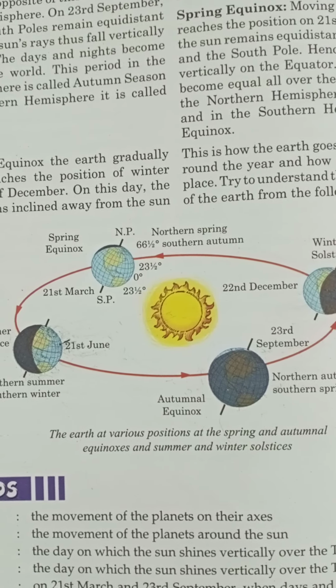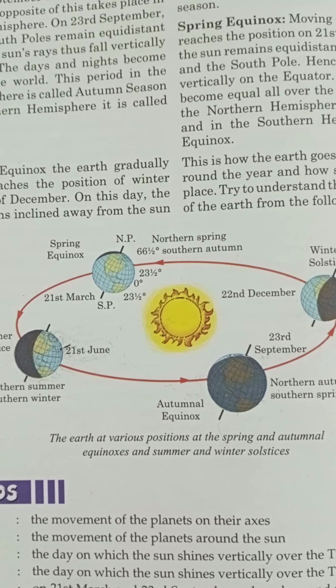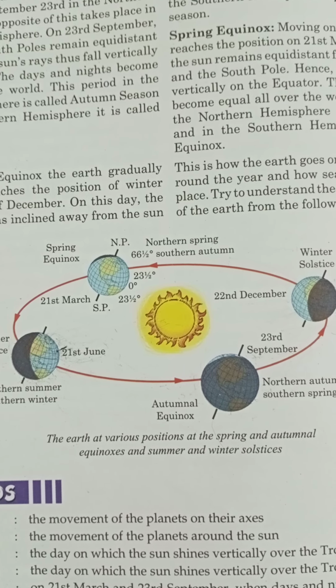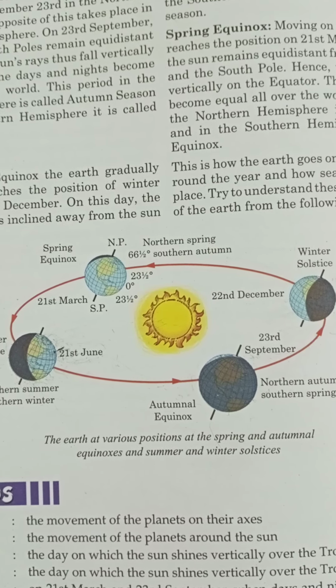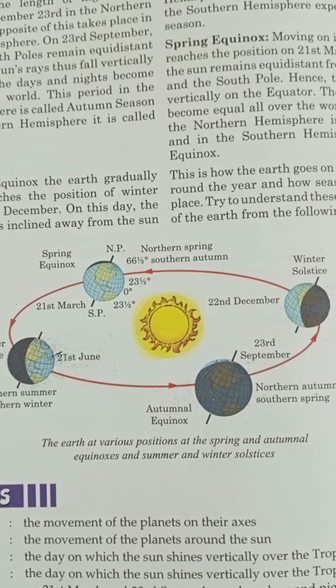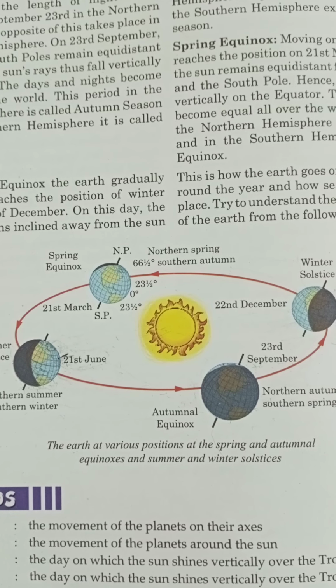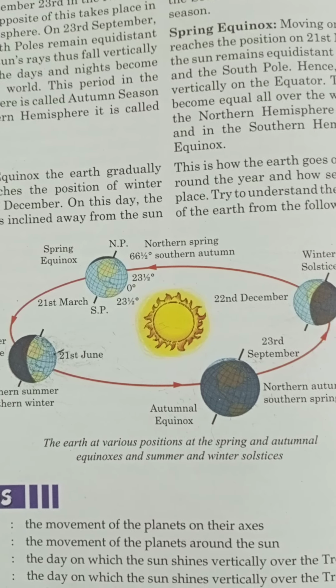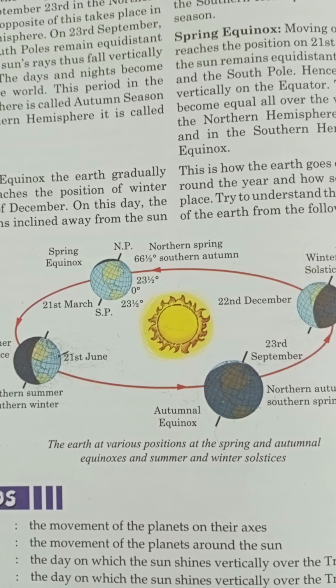Good morning, students. In the previous class, we started the 17th chapter, The Motions of the Earth, and we discussed what is the rotation of the Earth and the revolution of the Earth. And today we will see about the phenomenon of season. And there are 4 seasons: summer, winter, autumn, and spring.